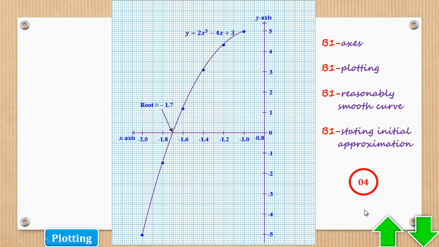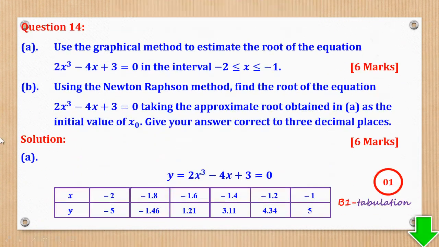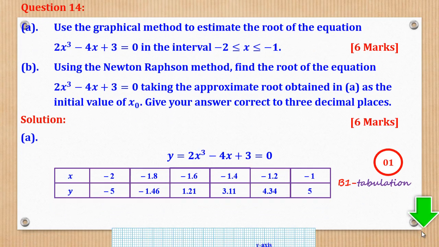Now we shall go to part B. Part B says, using Newton-Raphson method, find the root of the equation, taking the approximate root obtained in A as the initial value of x naught. Give your answer correct to 3 decimal places.